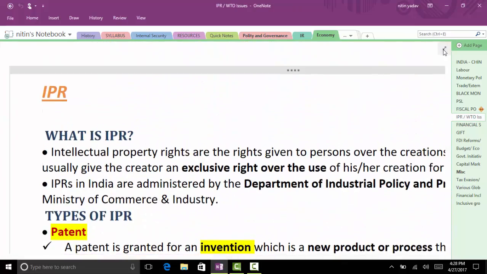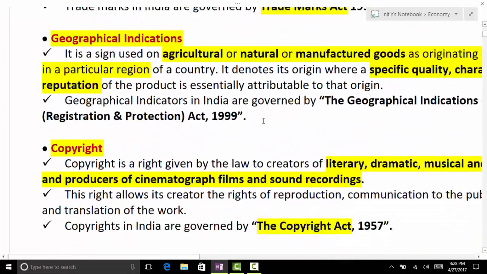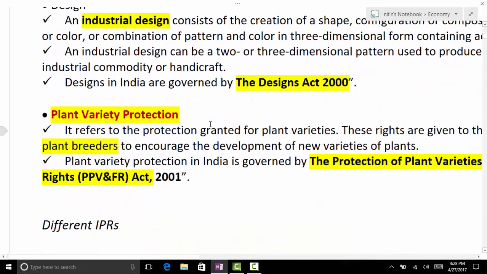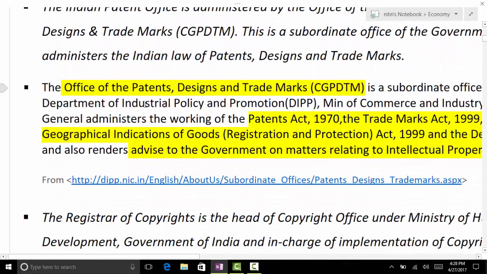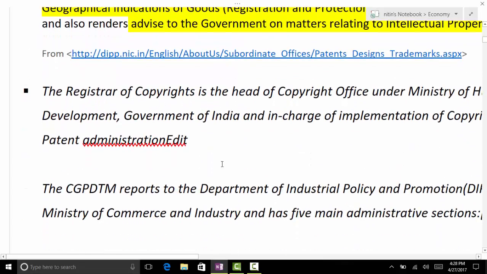So you can go through this IPR separate page in economy, so you can see what different kinds of IPRs are, under which act they are. Here we have the Office of Patent, Design and Trademark, so it is under DIPP, and the rest, copyright, is under MHRD, Ministry of Human Resource Development.